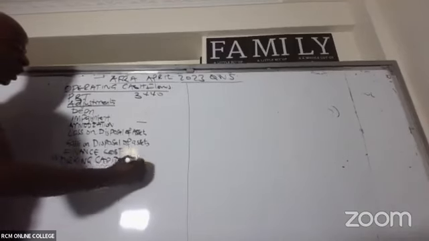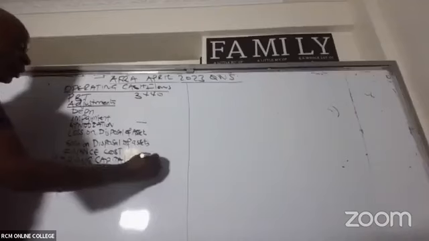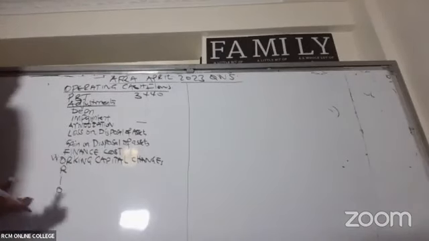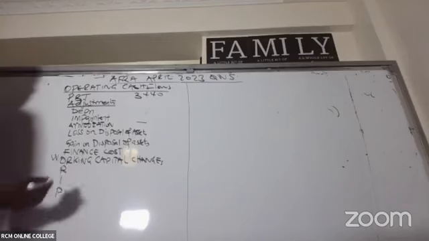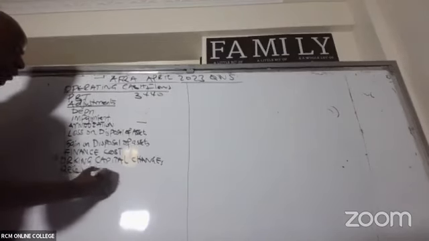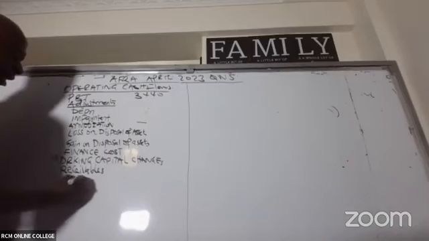Under working capital changes, we have receivables, inventory, and lastly, our payables.